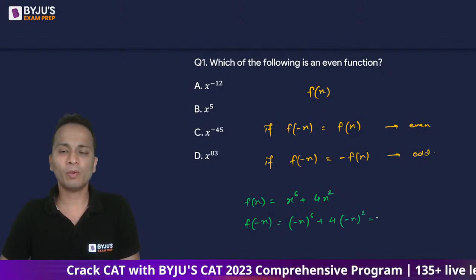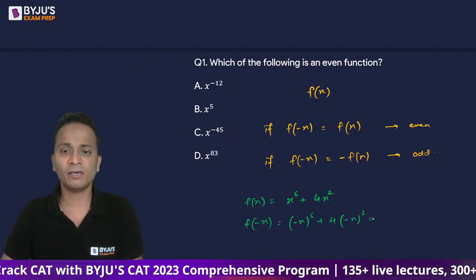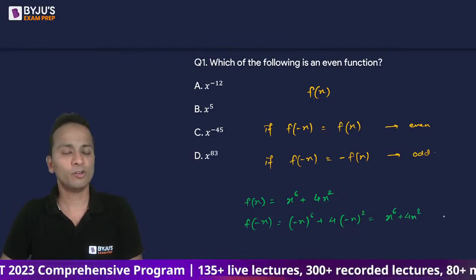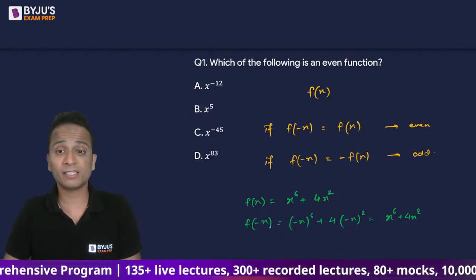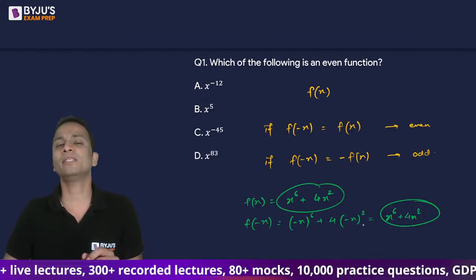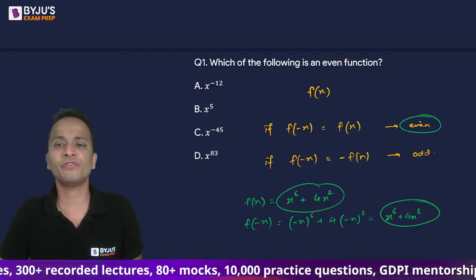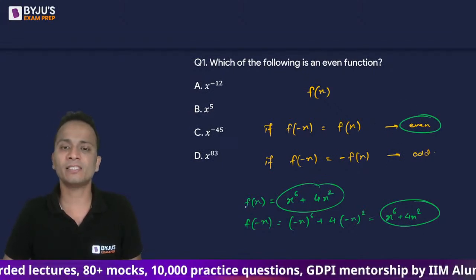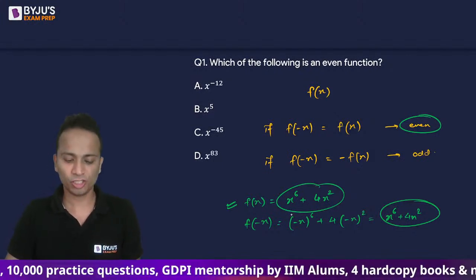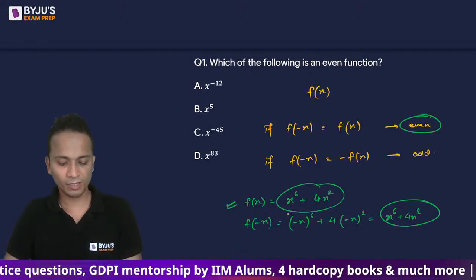Right? Now this will become, since we have even powers, x raised to the power 6 plus 4x square, which will be f(-x). Now we can compare these two, they are equal. This satisfies the above definition of even functions, and hence I can say that this function f(x) is an even function. Okay, right?